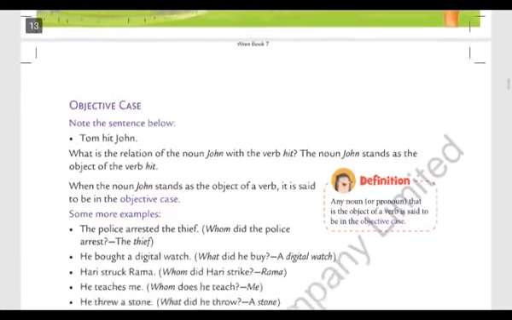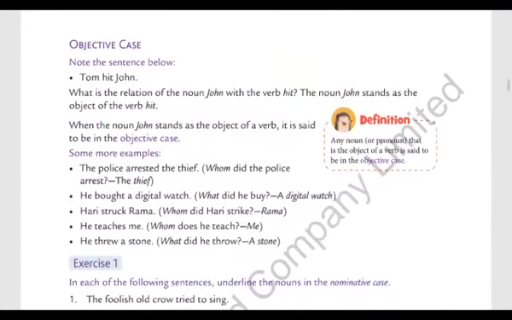Now, objective case. Note the sentence below: Tom hit John. Again, three words only. Tom hit John. What is the relation of the noun John with the verb hit? The noun John stands as the object of the verb hit.